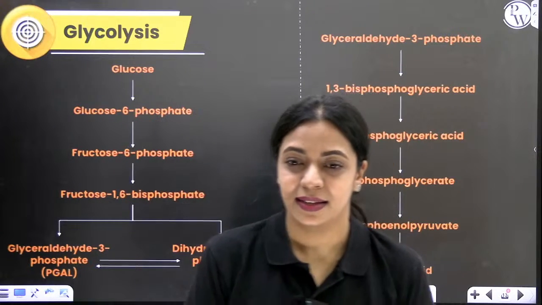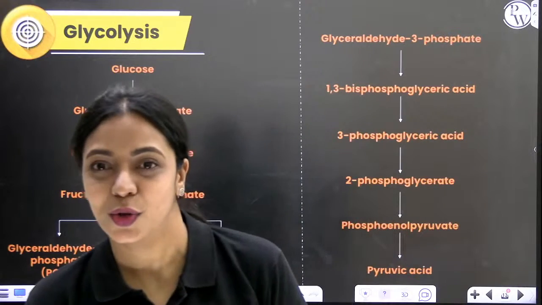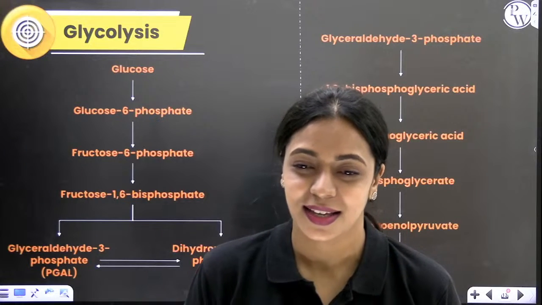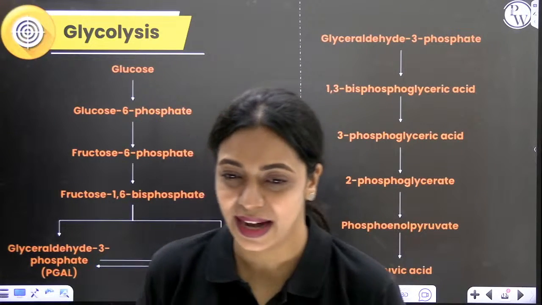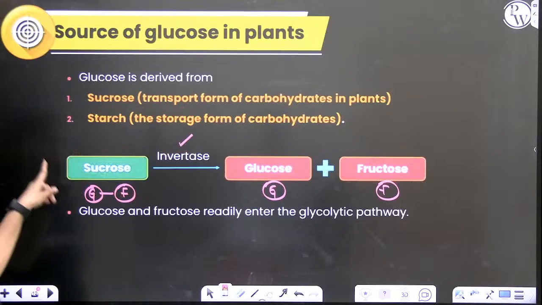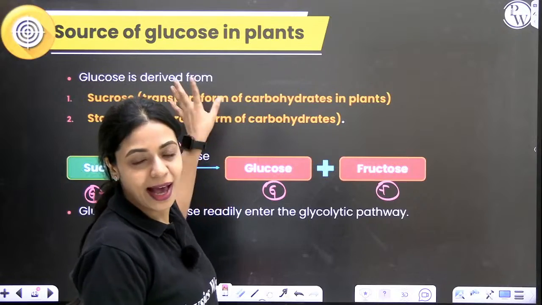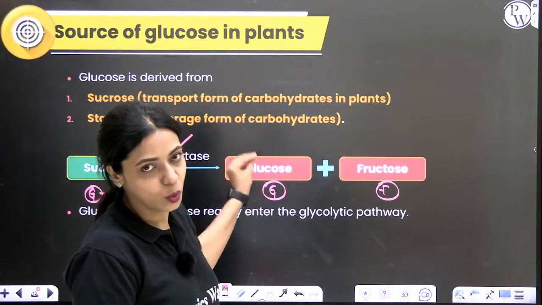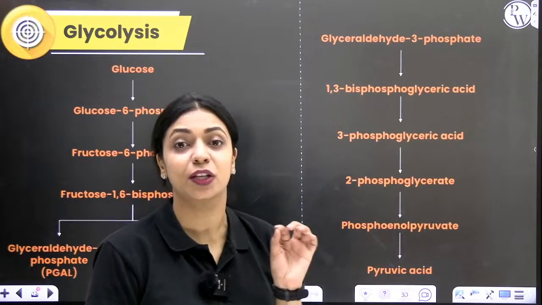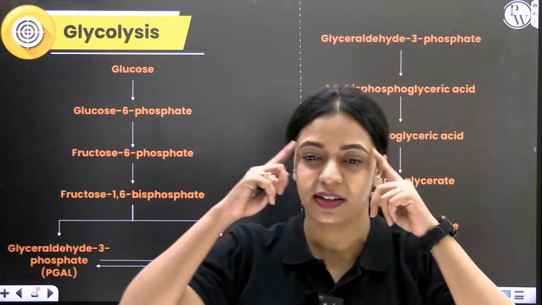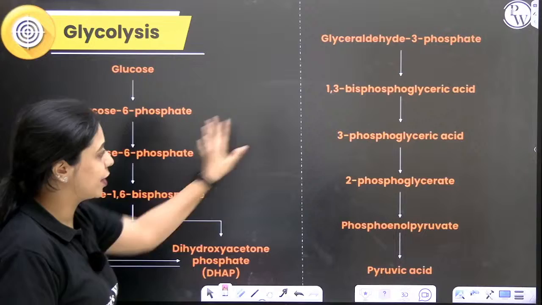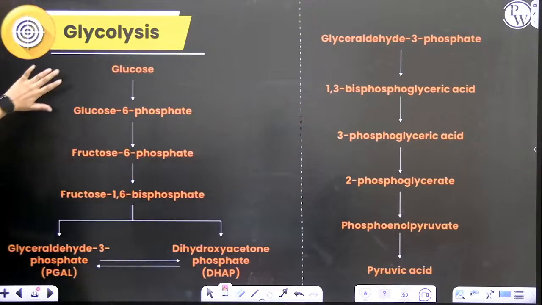Is everybody ready? Yes, everybody enter into the world of glycolysis. Right now, as we are speaking, our cells will be performing glycolysis. Okay, everyone's ready? All right, let's get started. Where did we get this glucose from? We got it from sucrose. Invertase acts on sucrose, breaks it down into glucose and fructose. Glucose and fructose directly enter the glycolytic pathway. We're starting the glycolytic pathway with glucose. Everybody pay attention. I want 100% undivided attention, extreme focus. Because if you don't get one step somewhere here, you will not understand the steps here. So we're starting with glucose.